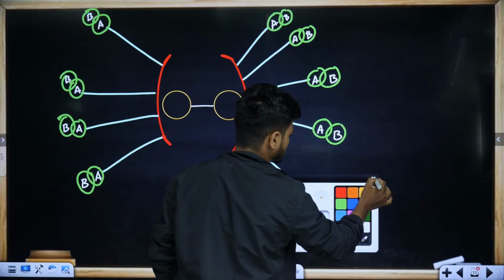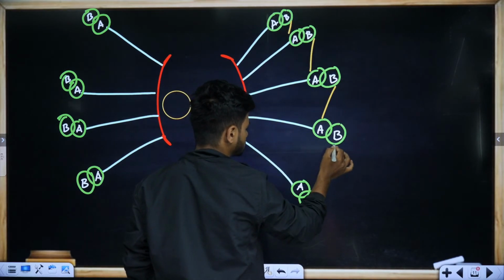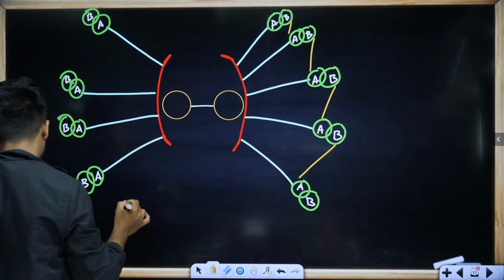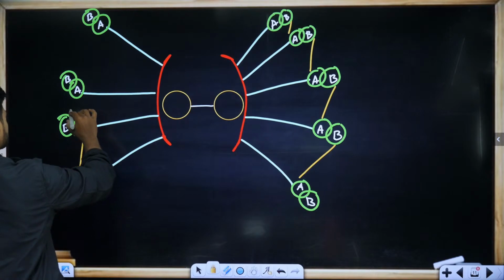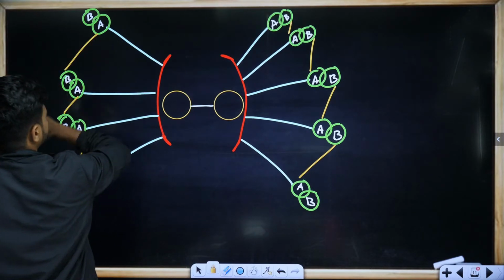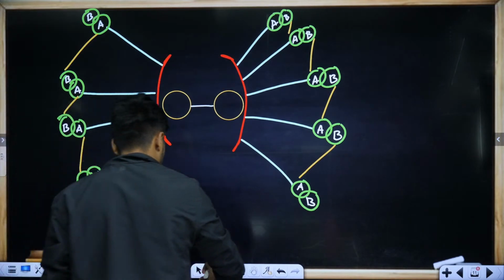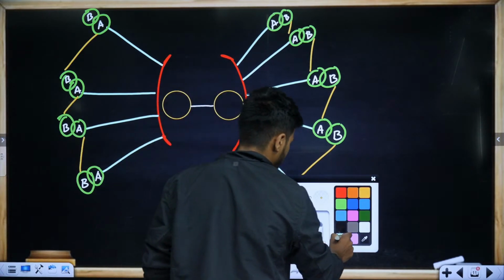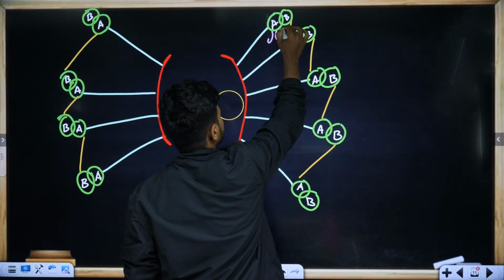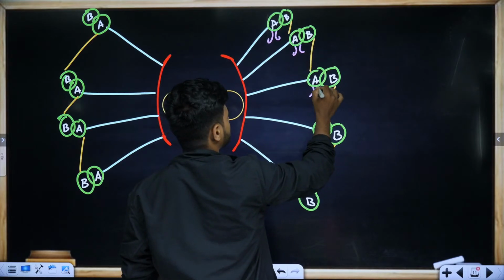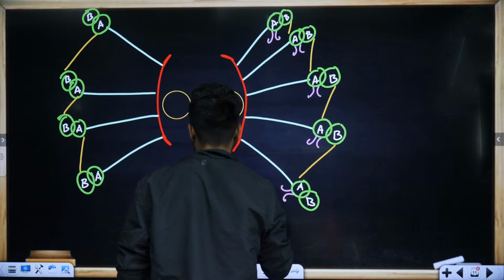There is something called a linker, the B12 linker. Students, there are also dynein arms. We can draw the dynein arms. It is not in your syllabus, but let's try to draw it. Outer dynein, inner dynein.